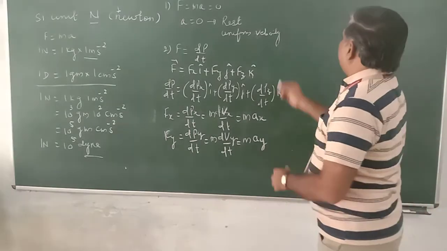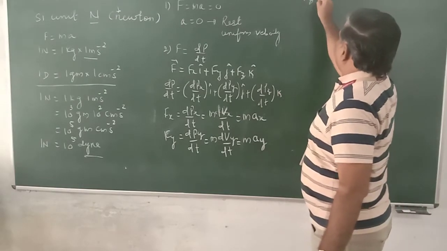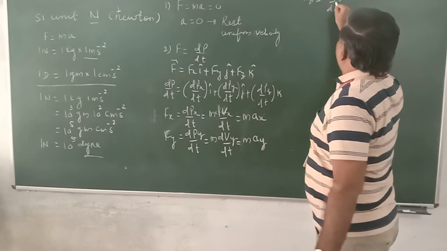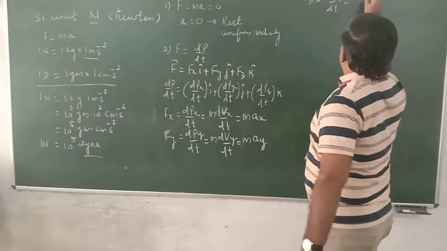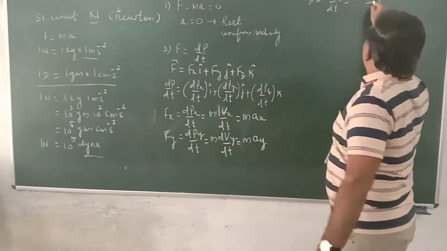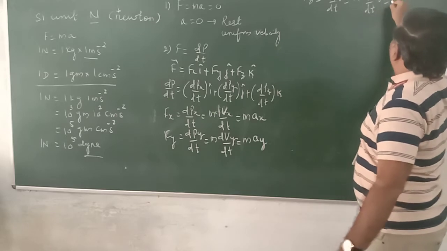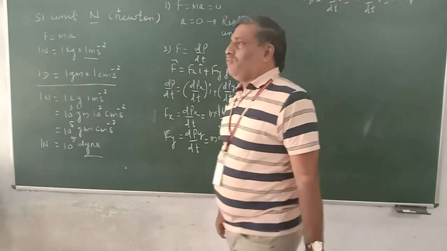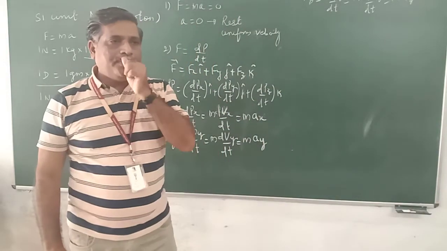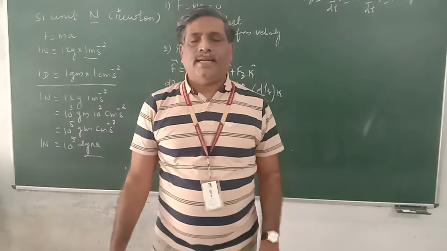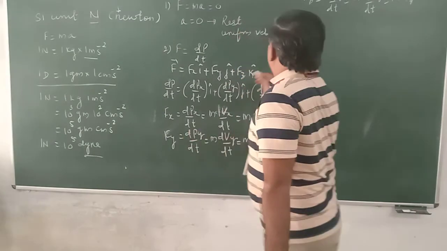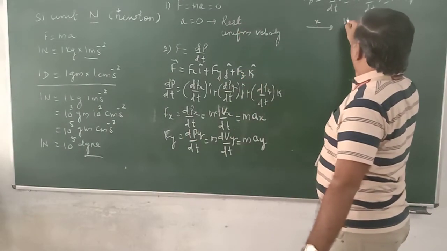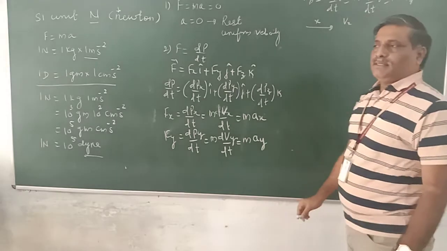Third one, it is Fz is equal to dpz by dt, which is equal to m dvz by dt. So for example, if the force is along x direction, then only Vx will increase.